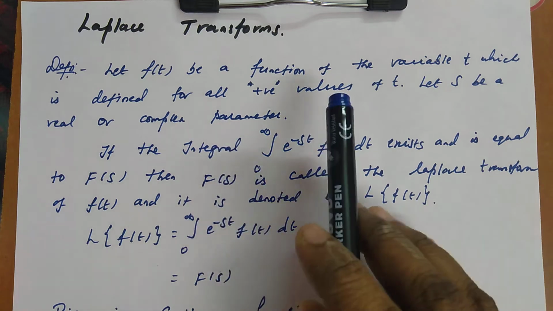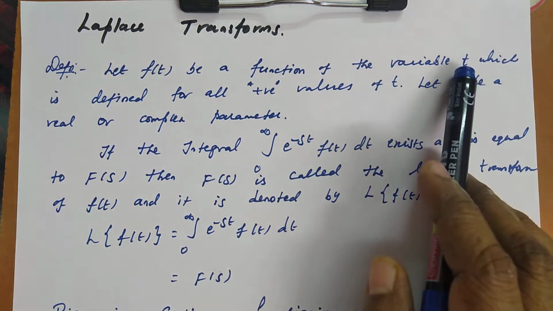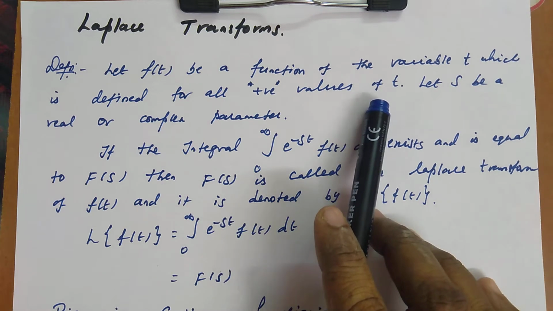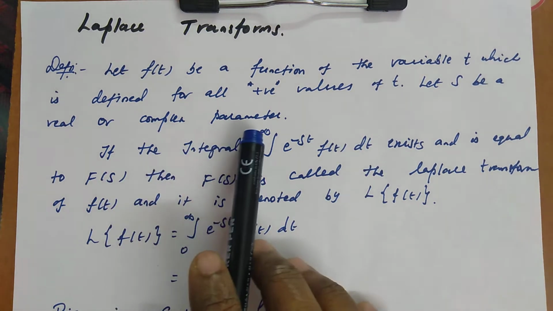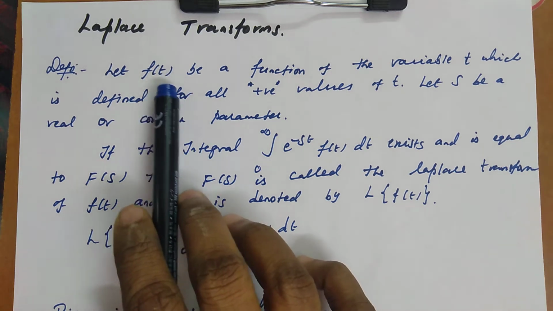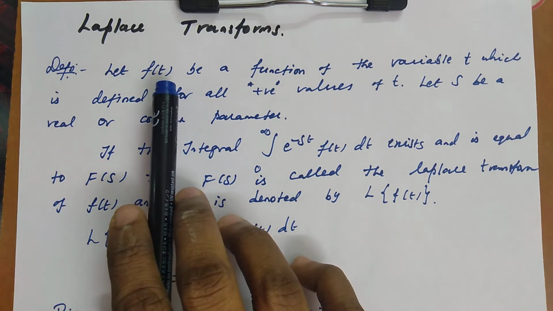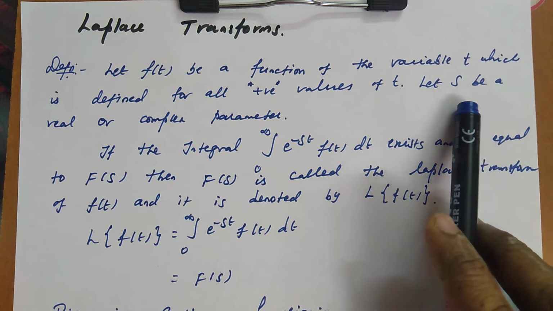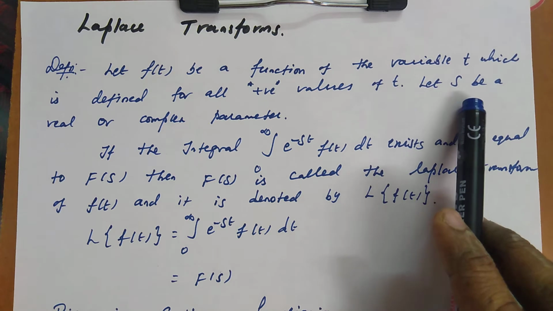Let f of t be a function of the variable t, which is defined for all positive values of t. Let s be a real or complex parameter. So there is a function f of t which is defined for all the values of t. Always t takes positive values. And there is another parameter s. It may be a real value or a complex value.